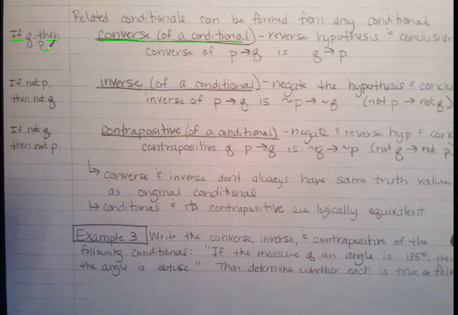Now we're going to say, if a man spends an eternity in hell, then the man is unsaved. Does that make sense? So the converse is just changing the order.